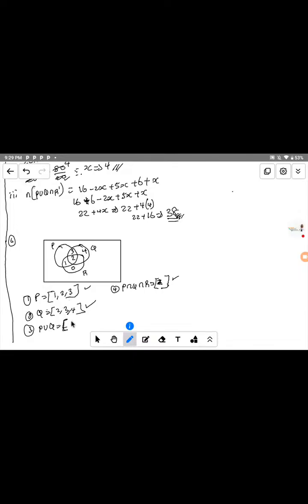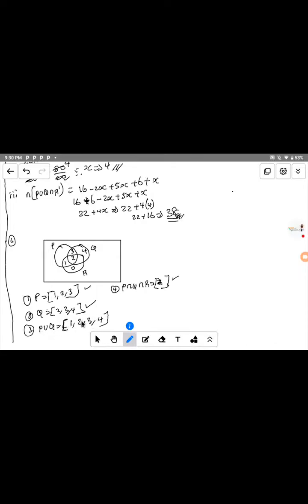So we have 1. And the next one we have 2. Since we have 2, we don't need to write it twice, just write only one, that is 2. We have 3, you have 3 twice, just write only one, that is 3. We have 4. So the elements of P union Q are 1, 2, 3, 4.